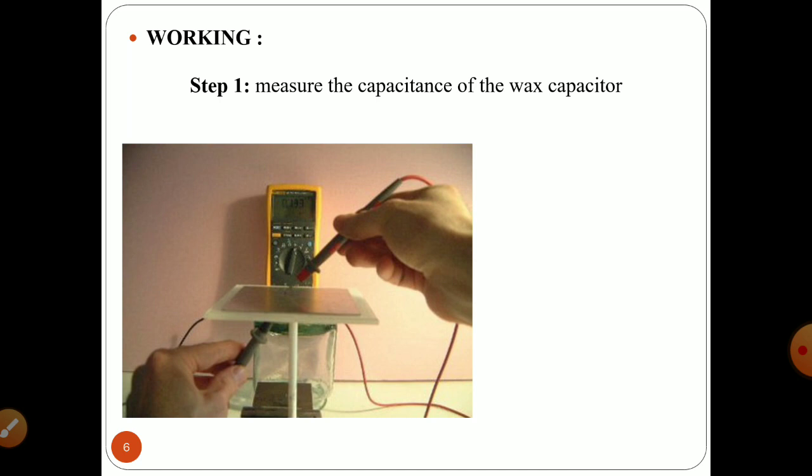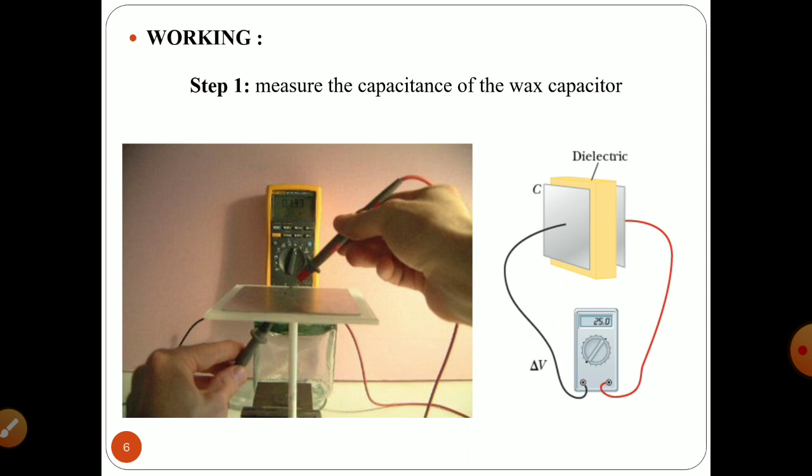In a diagrammatic representation, you will have two plates separated by a yellow colored waxy dielectric material, and these red and black electrodes are connected to your recorder. First of all, you need to measure the capacitance of the wax capacitor as shown in the diagram.